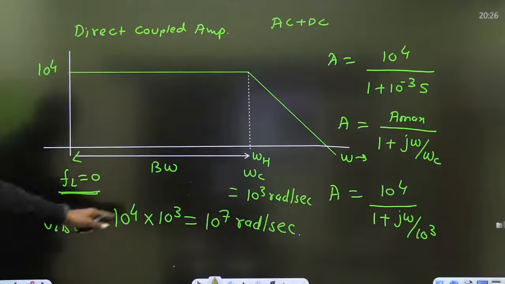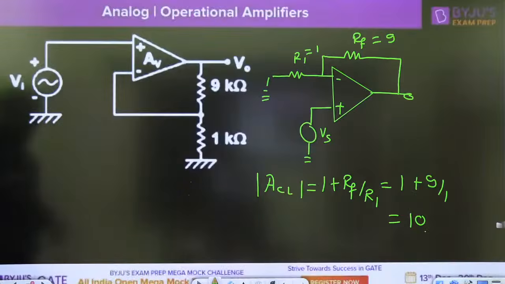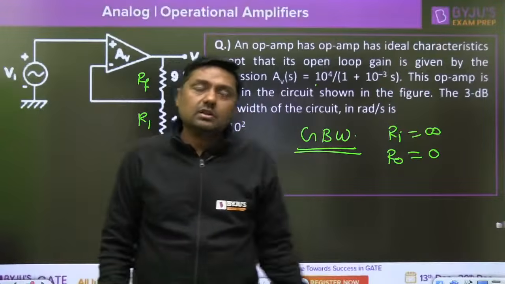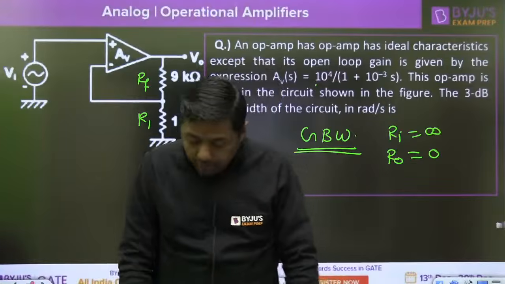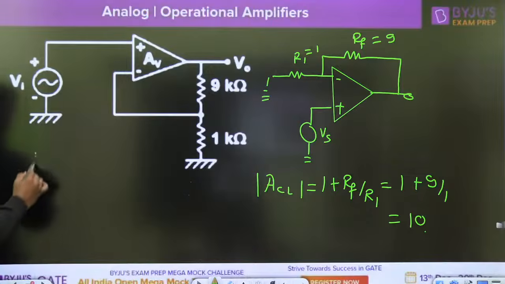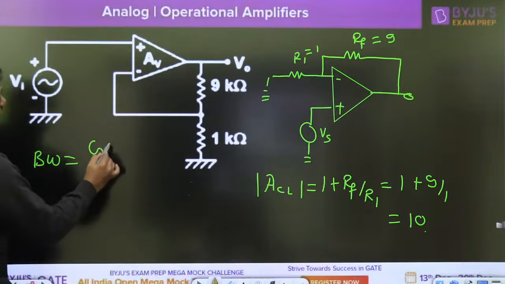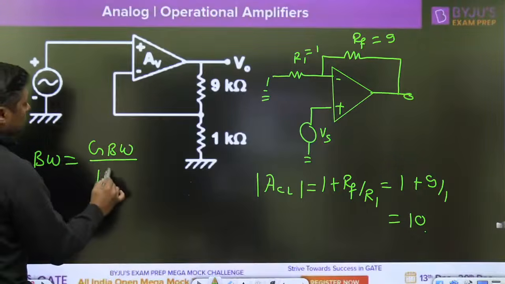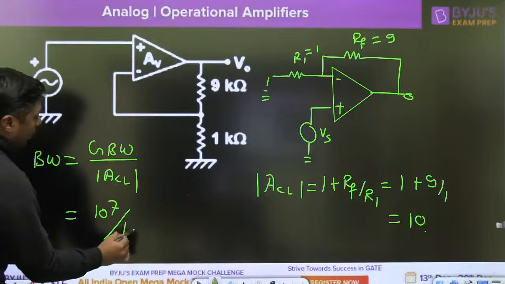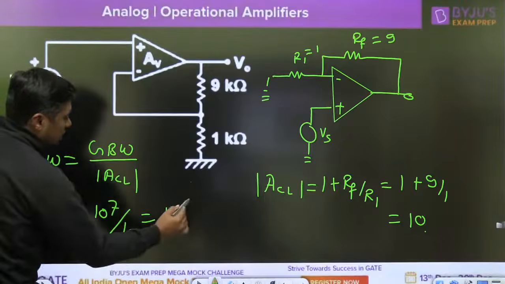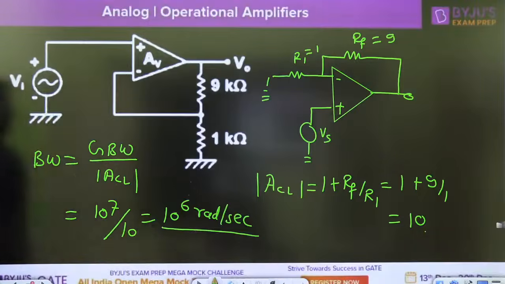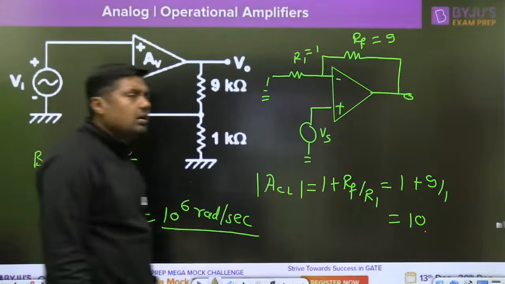What was the gain bandwidth product? 10 to the power 7. So what is asked in the question? The 3 dB bandwidth of the circuit. That is nothing but 3 dB bandwidth. So bandwidth will become gain bandwidth product upon closed loop gain, or gain with feedback. So 10 to the power 7 upon 10. So what is the answer? 10 to the power 6 radian per second, and that is the bandwidth.